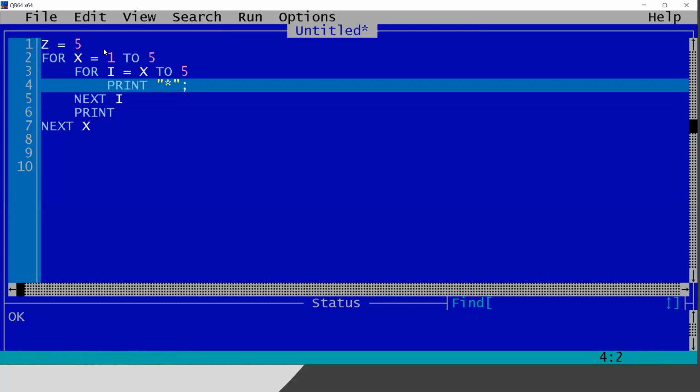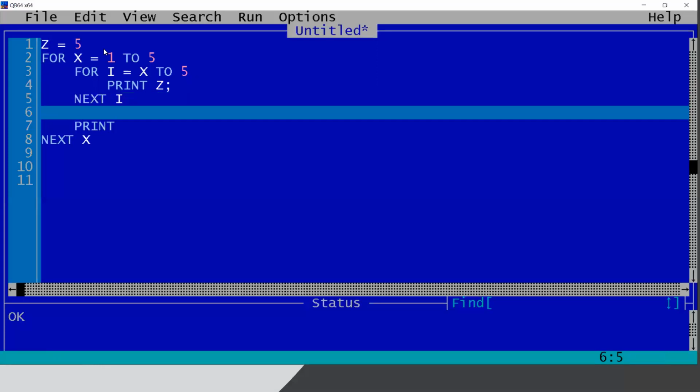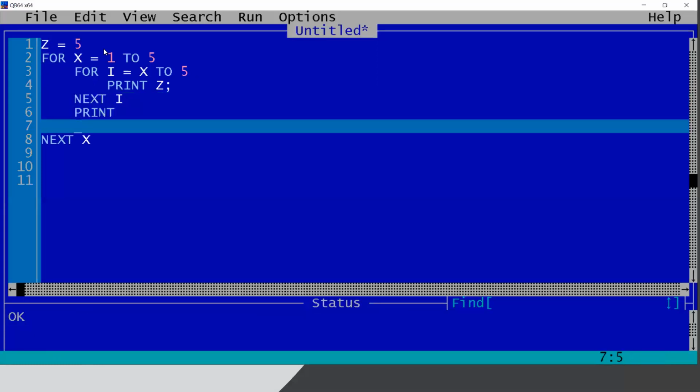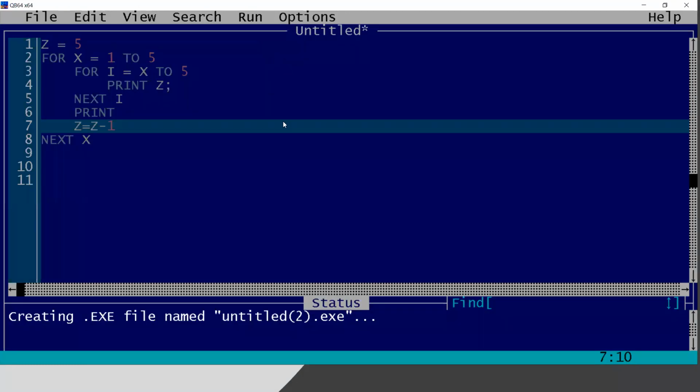So instead of printing star, I would prefer to print z, and I am not going to change the value of z in between. After the series is printed, after hitting enter for the next line, I will change the value of z. So on the next line, the value of z will be 4. It is very easy to control with the third variable z.